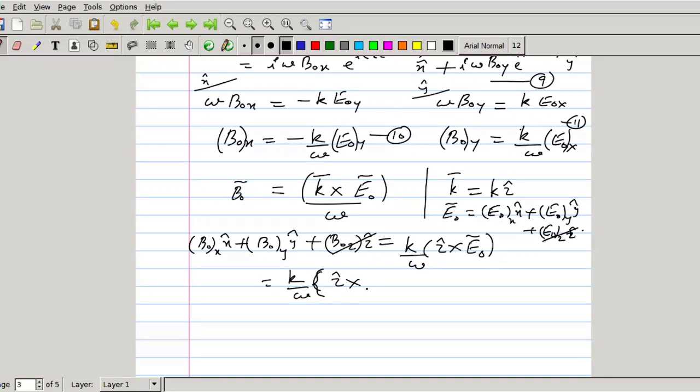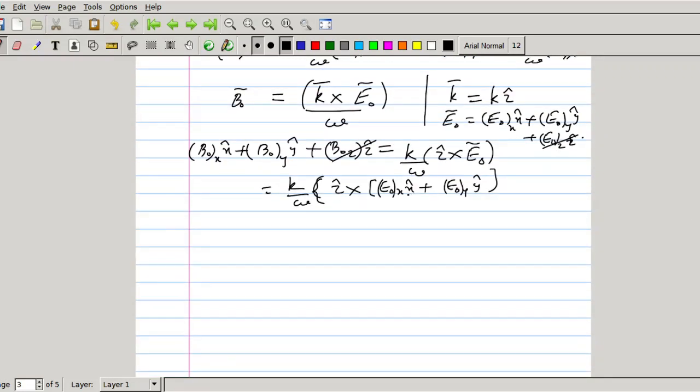So z cross E0, where E0 is E0x x cap plus E0y y cap. Now what is z cross x? z cross x is y. So we will have K by omega E0x y cap plus K by omega z cross y, and z cross y is minus x.